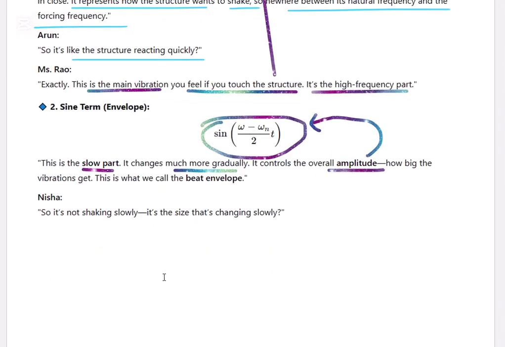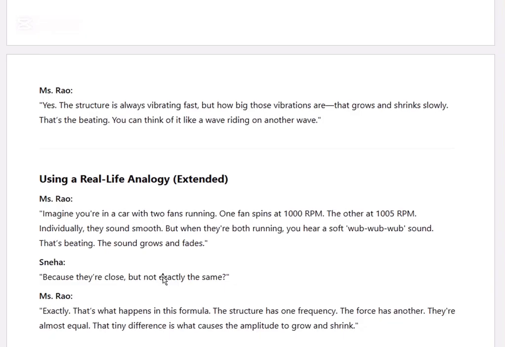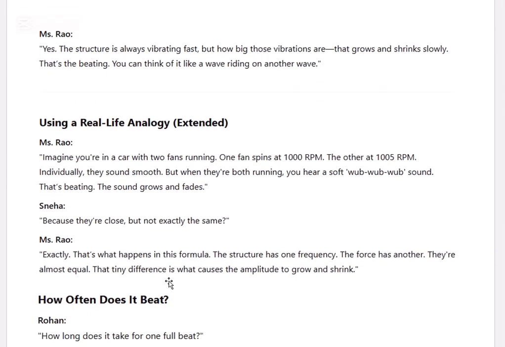So it's not that the shaking is slow. It's the size that's changing slowly. The structure is always vibrating fast, but how big those vibrations are grows and shrinks slowly. That's the beating.